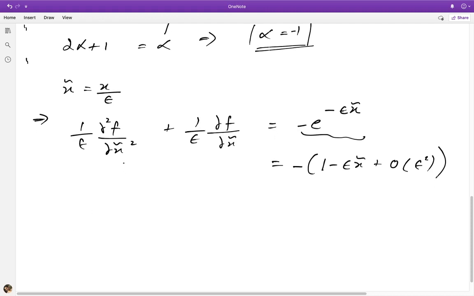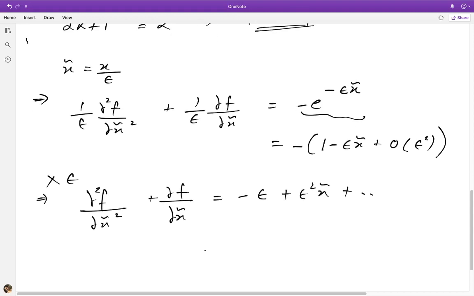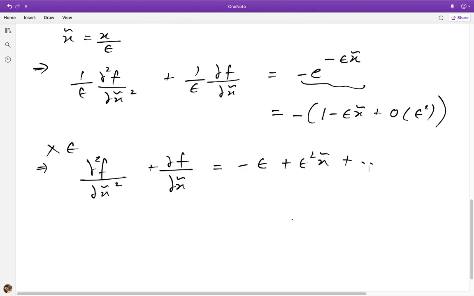Alright, so we could do an expansion in 1 by epsilon, but let's just multiply by epsilon here. So that gives us the following equation now in the boundary layer. And we are neglecting higher order terms.